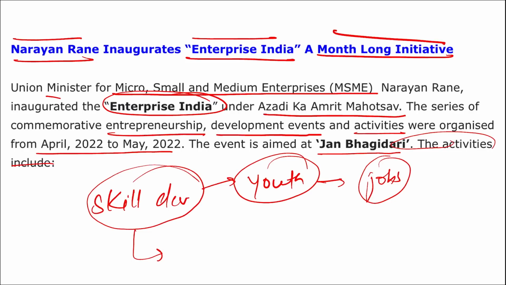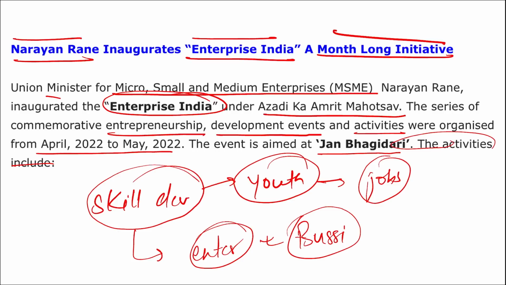Similarly, if we transfer this to entrepreneurship, what is entrepreneurship? In layman's terms, an entrepreneur is a businessman. If he has his own business, he will be earning for himself, first thing. He will also employ various other people and he will reduce unemployment in that case. So in order to increase entrepreneurship, to bring more skill and provide skill to the people of India, this Enterprise India was recently released.